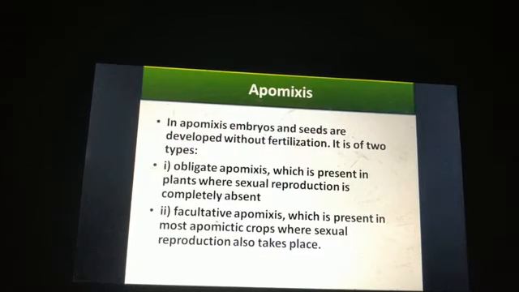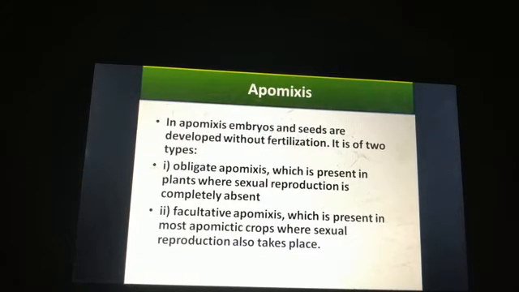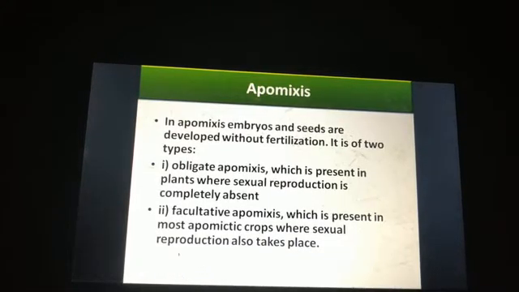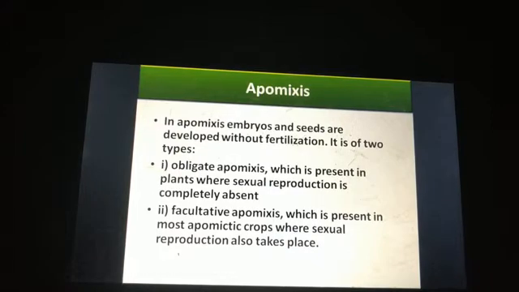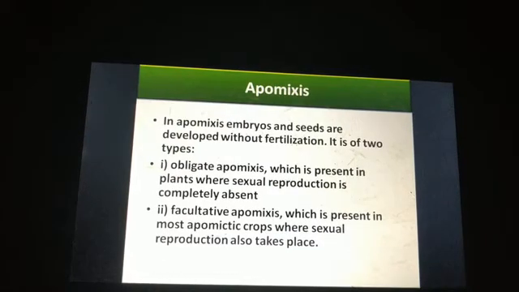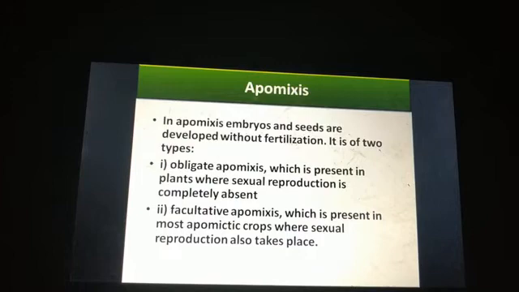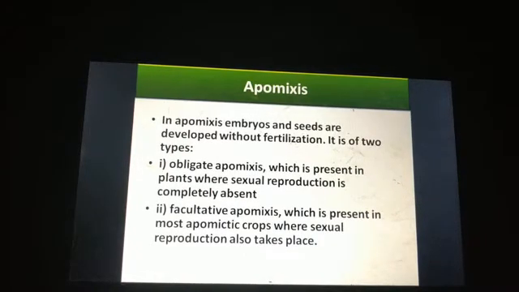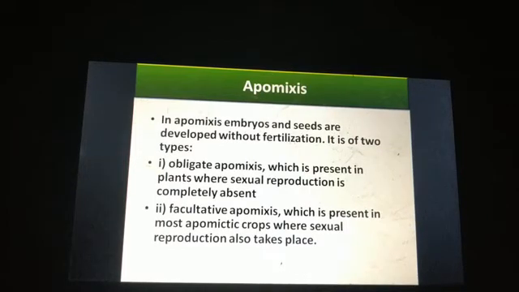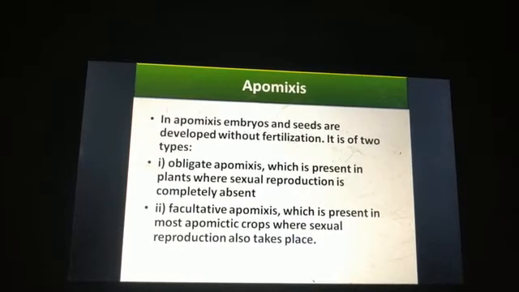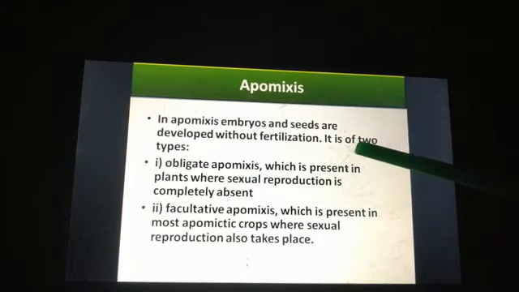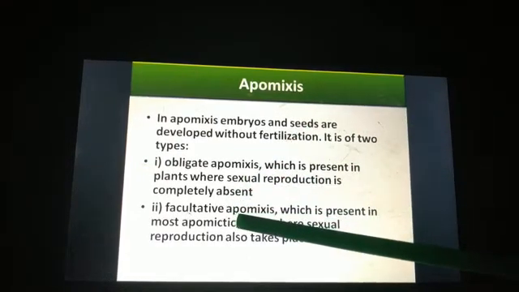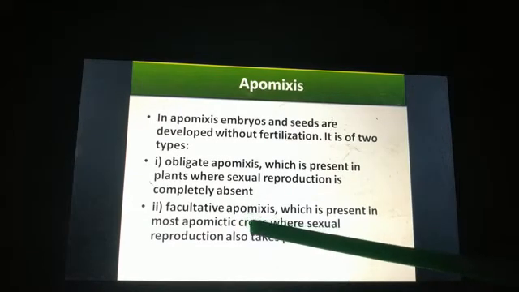Now let us see another method of asexual reproduction, that is apomixis. In apomixis, the embryos and the seeds are developed without fertilization. There won't be any fertilization, there won't be any fusion also, and we get a plant without fertilization. It can be of two types. First one is obligate apomixis and second one is facultative apomixis.